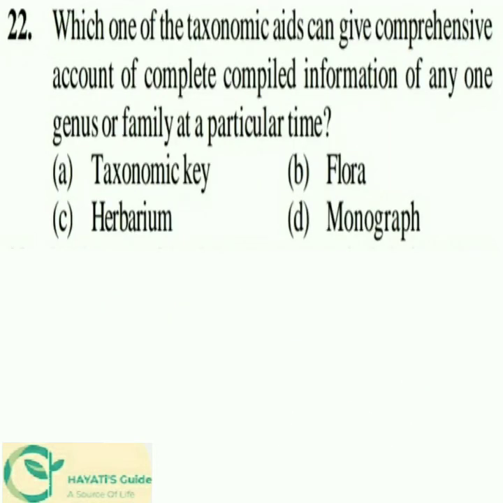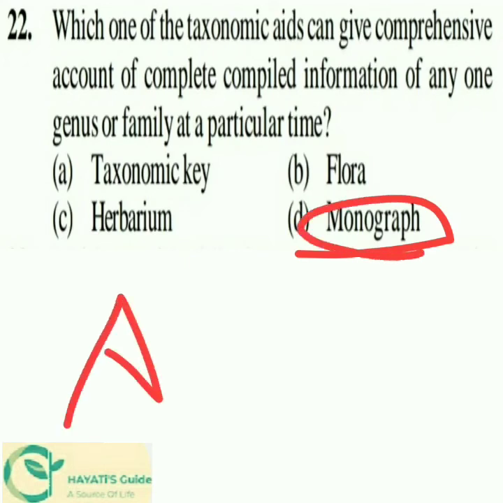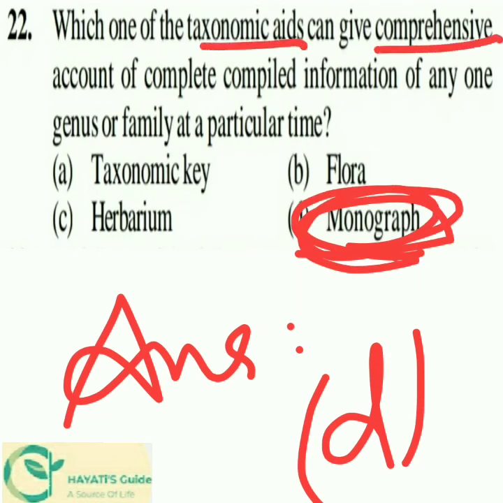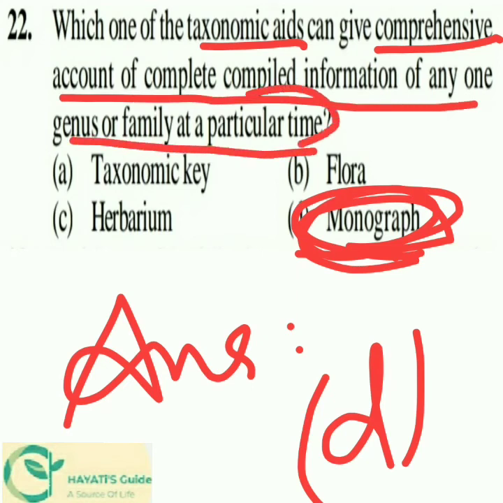So next 22nd question, which one of the taxonomic aids can give a comprehensive account of complete compiled information of any one genus or family at a particular time? And the options are taxonomic key, flora, herbarium, or monograph. And the answer would be monograph, because monograph is the term which denotes the taxonomic aid that can give a comprehensive account of complete compiled information of any one genus or family at a particular time.